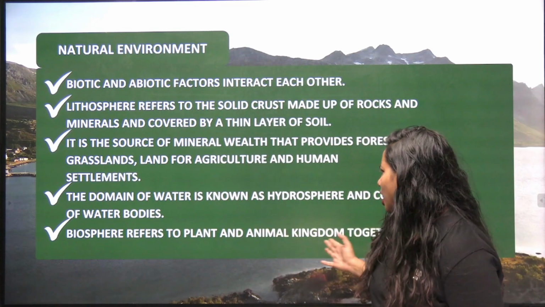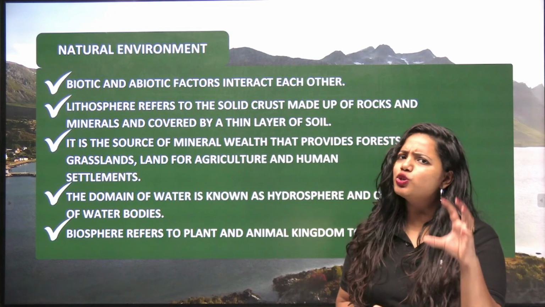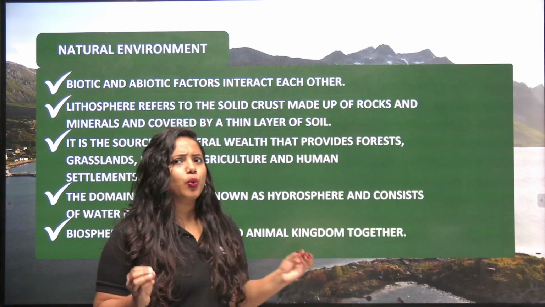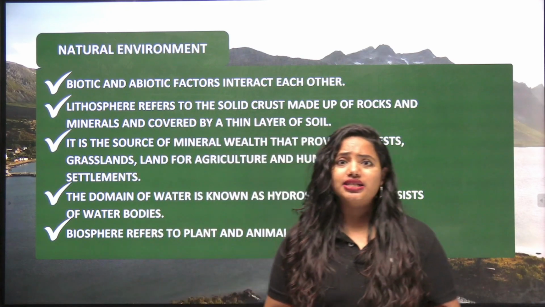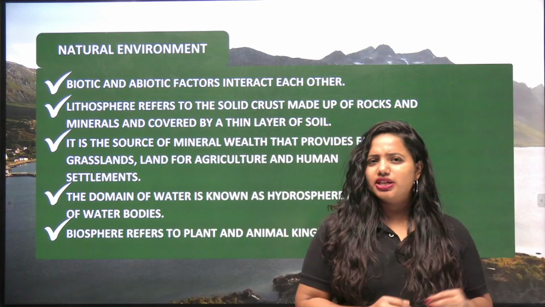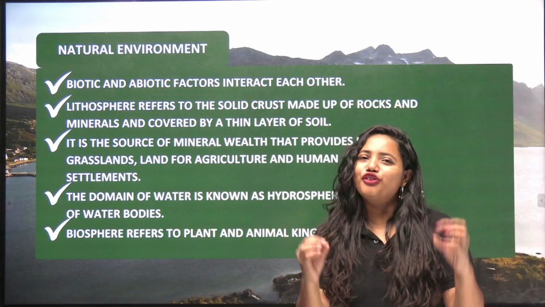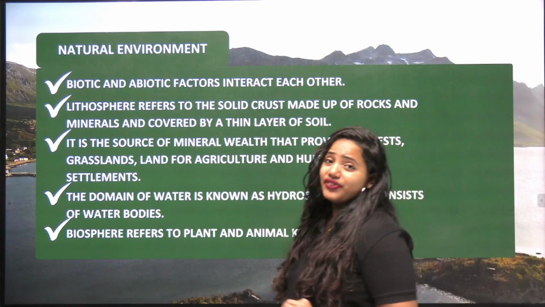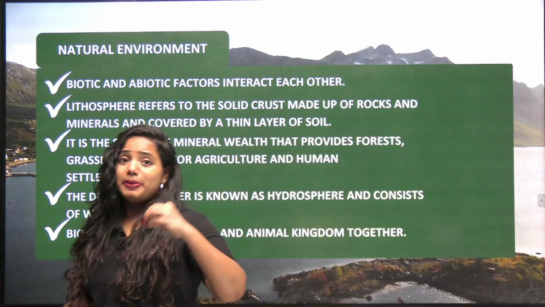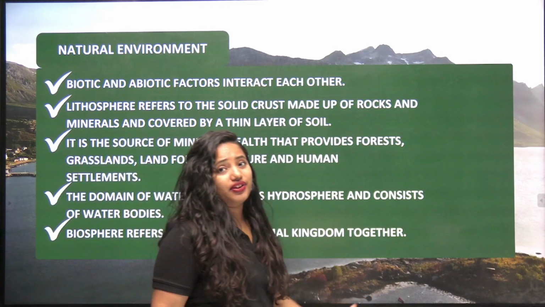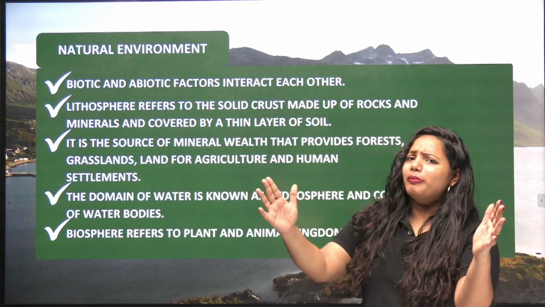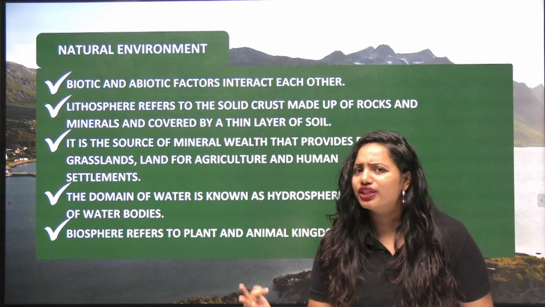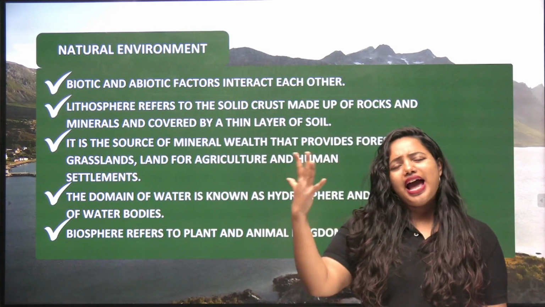And what about the last point? It's all about the biosphere. Biosphere means we are talking about the living things. So the plant and animal kingdom combine together to form a beautiful biosphere. Clear? So this is the way that you need to understand the basic details of the natural environment. So please keep this in your mind: biotic factors, abiotic factors, the lithosphere, hydrosphere and biosphere.